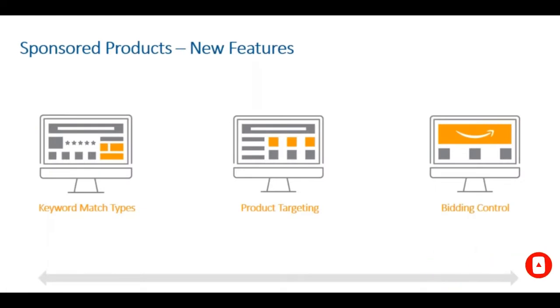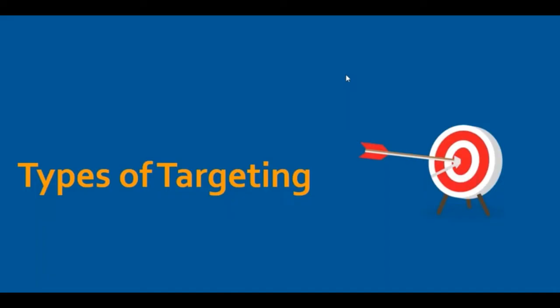Moving ahead, so these are relatively new features. Keyword match types has always been there for some time. Product targeting is also something that has been launched a year back. Bidding control is also something which was launched a year back. So this is relatively new for all sellers. So we will discuss all these three in details.